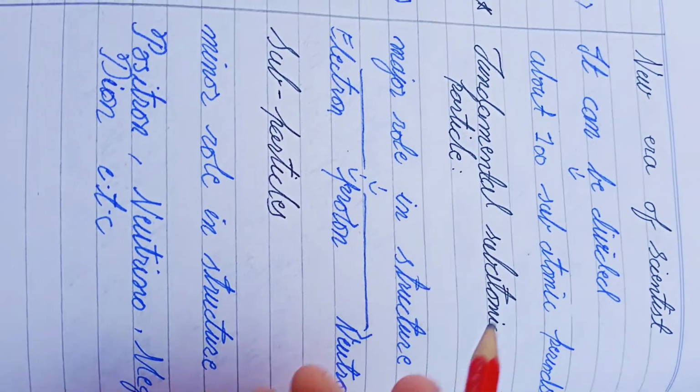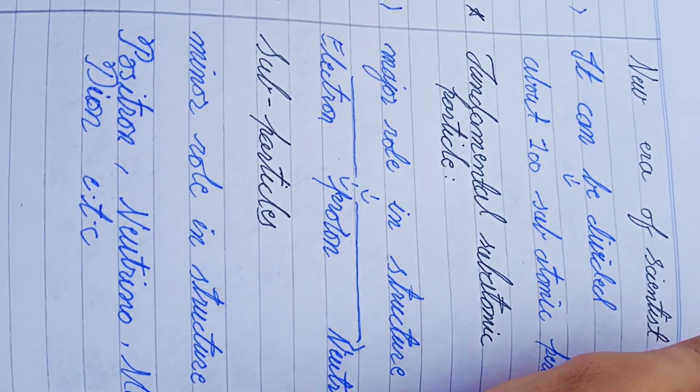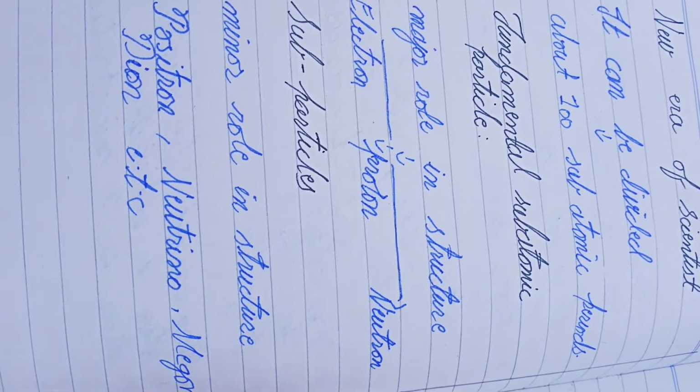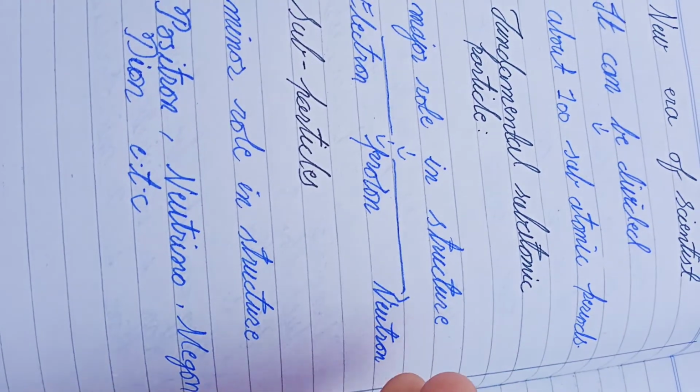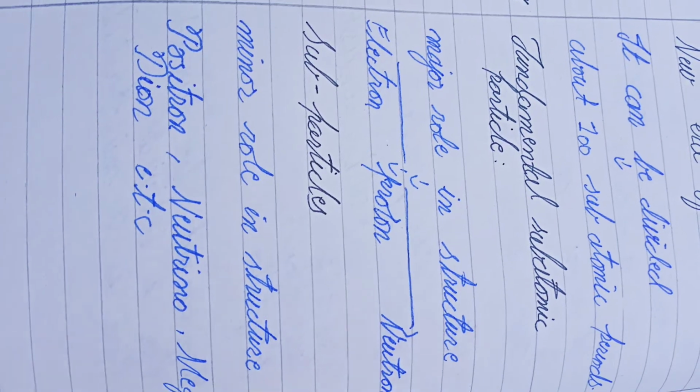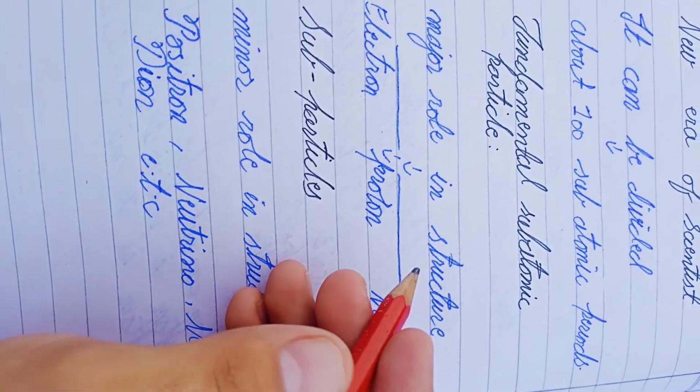So the new era of scientists said it can be divided into about 100 subatomic pieces. So atom can be divided. I think they have given the number as 100 subatomic particles. So what are the fundamental subatomic particles? Fundamental means simple, which play a major role in a structure.